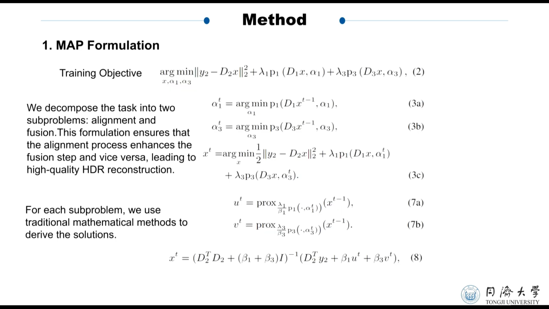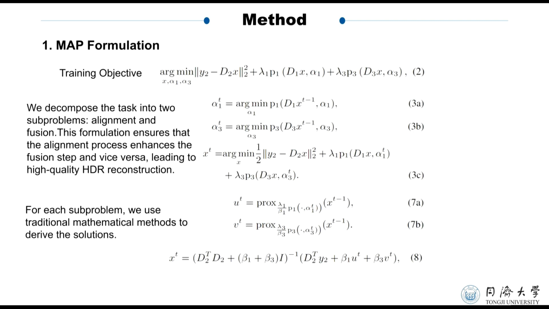First, we established the overall optimization objective for the entire task. We then decompose this overarching objective into two subproblems, alignment and fusion. For the alignment subproblem, we employ gradient descent operators.